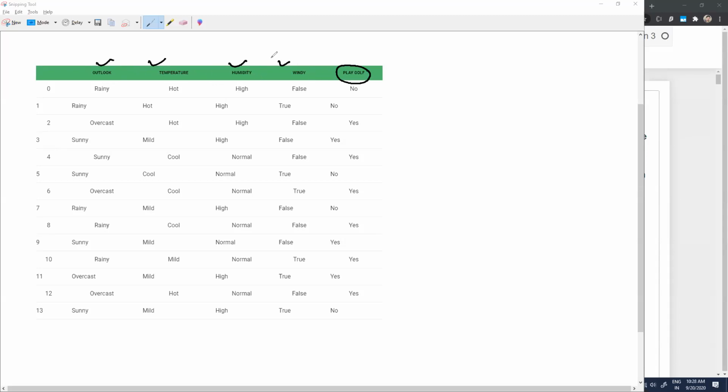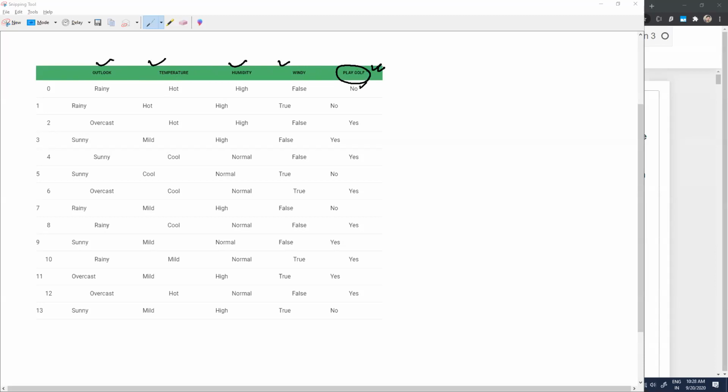And as you can see, whenever we have to play golf, independently all of these features are going to contribute. We'll not try to find the combined probability, but still you will be able to find that individually, each and every feature is contributing towards whether I will be able to play golf or whether I will not be able to play golf. And this is what we are supposed to figure out, right?